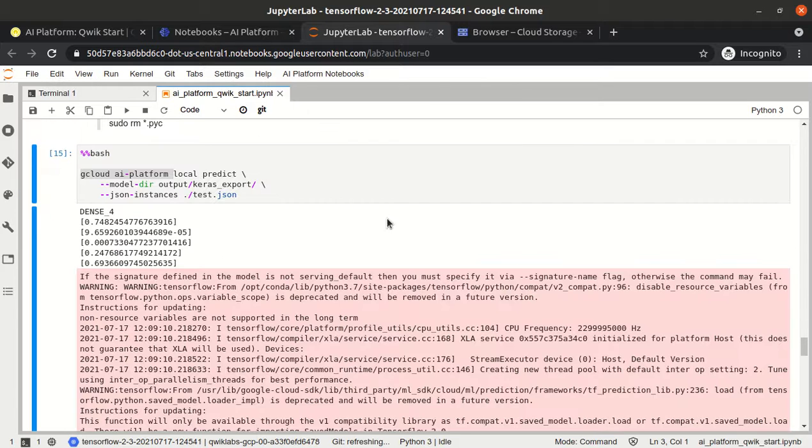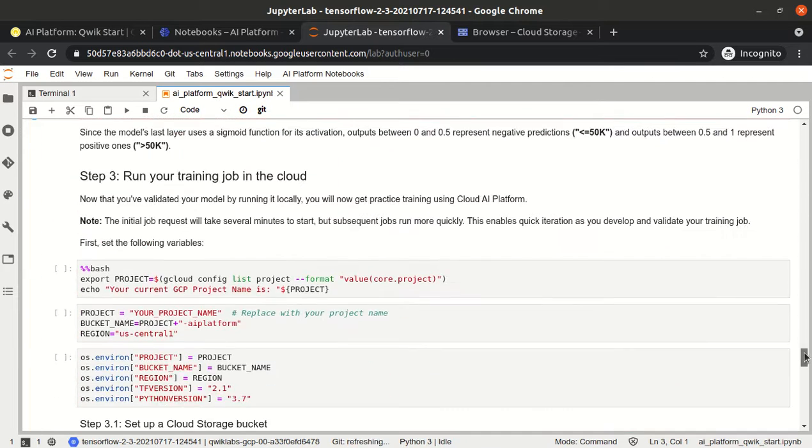But as part of our cloud, our data will be placed in some bucket, and we will read the data from that bucket, and the output also will be stored in the storage bucket.